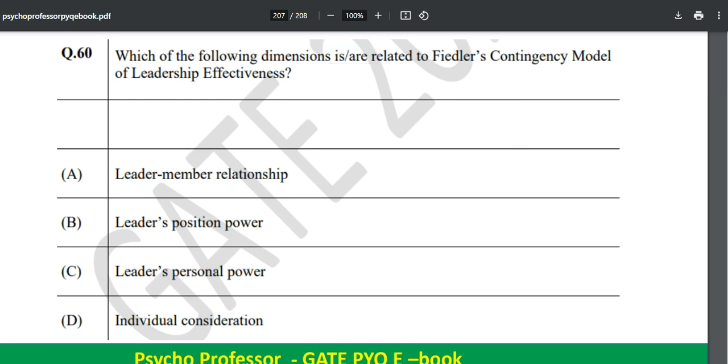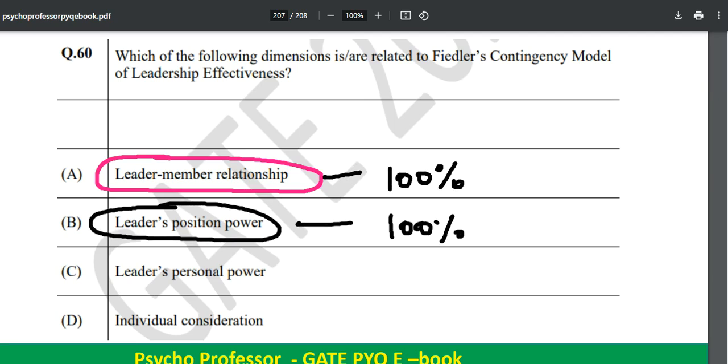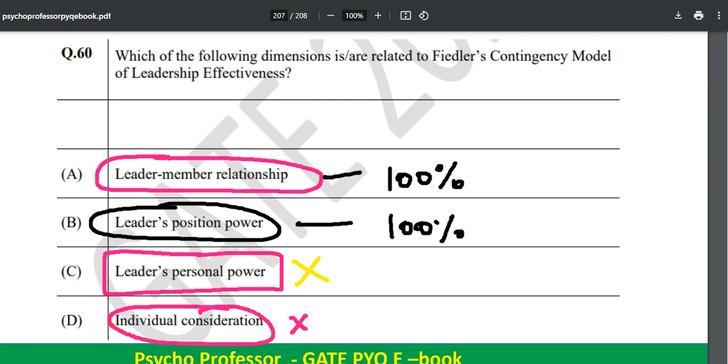First of all, as soon as you saw this leader member relationship, just now you saw this, this is 100% going to be the answer. Next, leader's position power, yes, we just saw this, 100% this is also going to be the answer. Now it is talking about leader's personal power, it is not the answer. Individual consideration, it is not the answer. So what it is asking is which of the following are correct. So only option A and option B are correct over here.